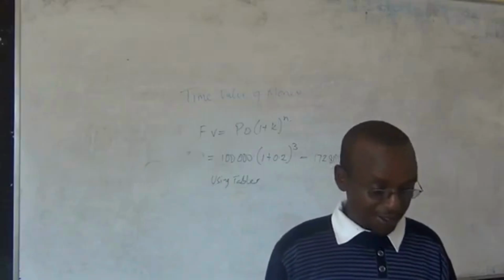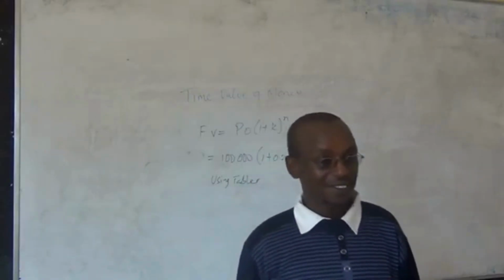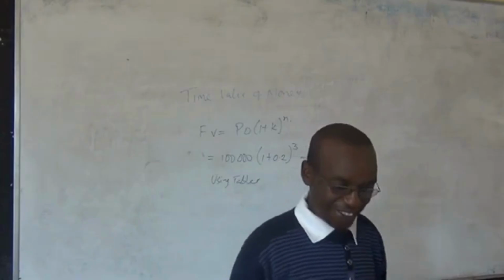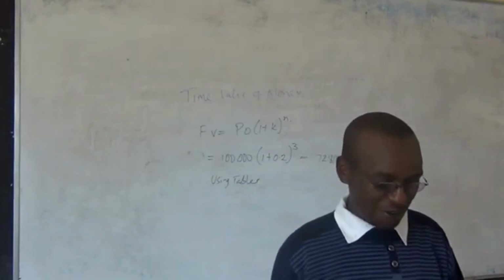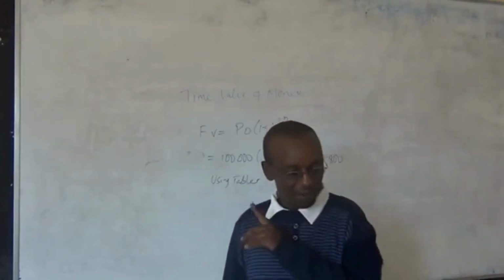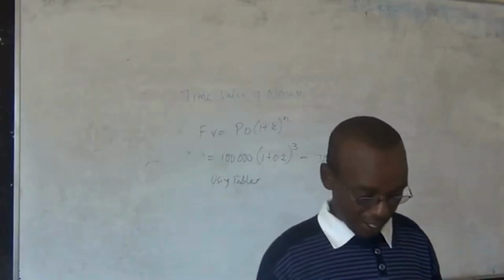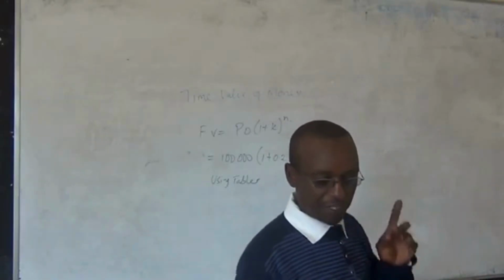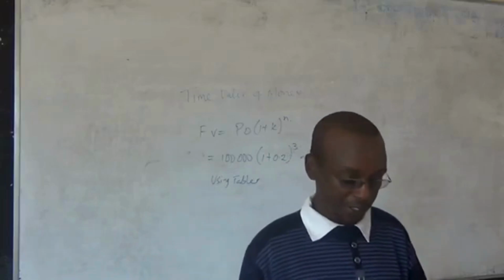Now, the question is, use this formula. So the future value of 1 shilling at the end of the period is given there, and the future value interest factor for an initial investment is compounded.